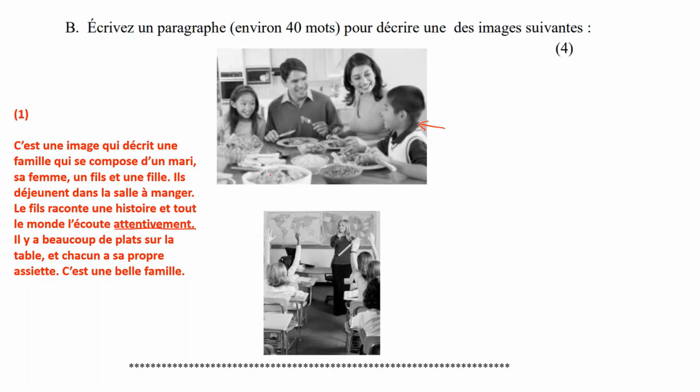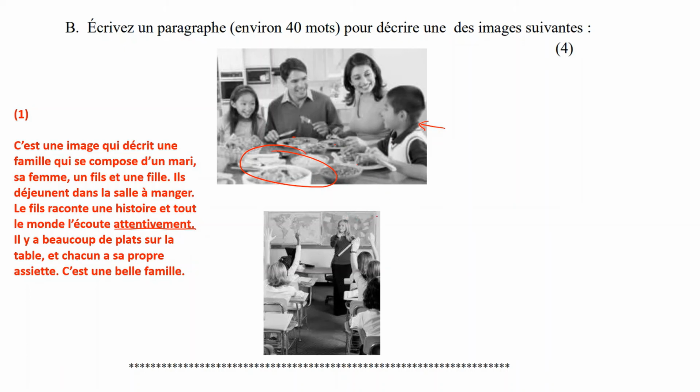Now you talk about what you can see on the table. Il y a beaucoup de plats sur la table. There are a lot of dishes on the table. Et chacun a sa propre assiette. And every one of them has their own plate. C'est une belle famille. It's a beautiful, it's a happy family. If you would, you can also talk about their clothes if you want, to add some more weight.